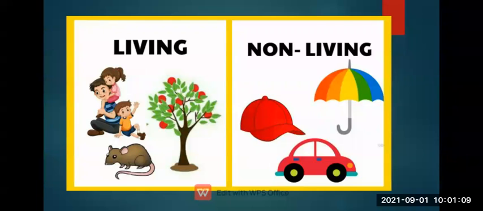A living thing can grow, a non-living thing cannot grow. A living thing can breathe, a non-living thing cannot. A living thing can smell, a non-living thing cannot. A living thing can reproduce, a non-living thing cannot. So these are a few differences that help us easily tell living organisms and non-living organisms apart.